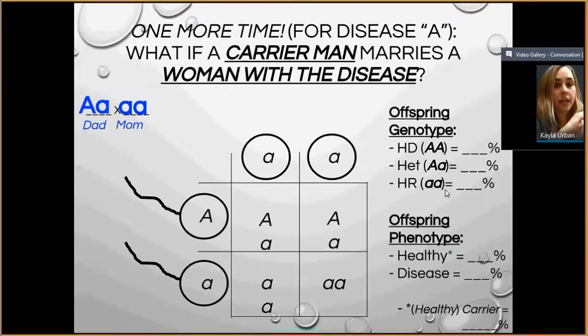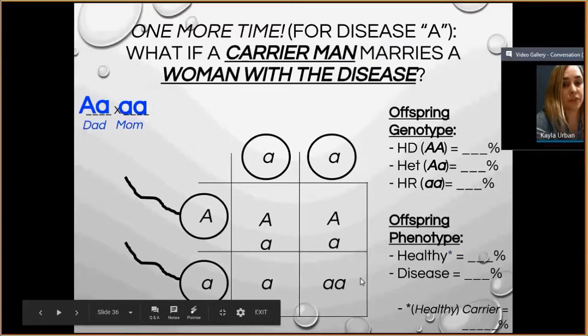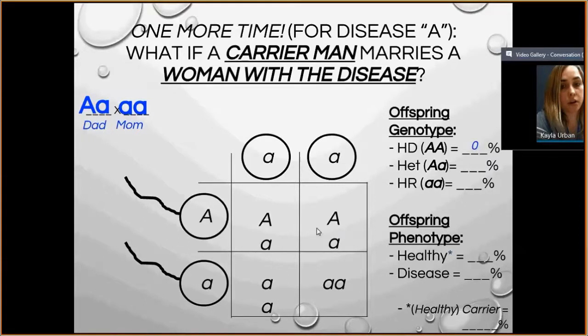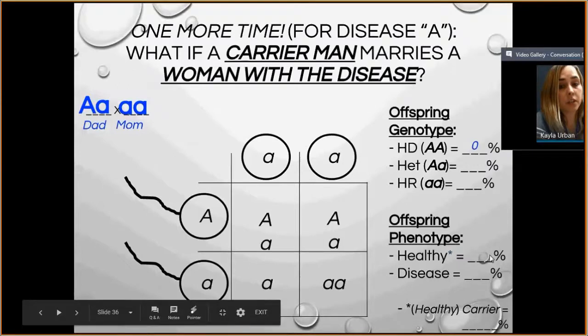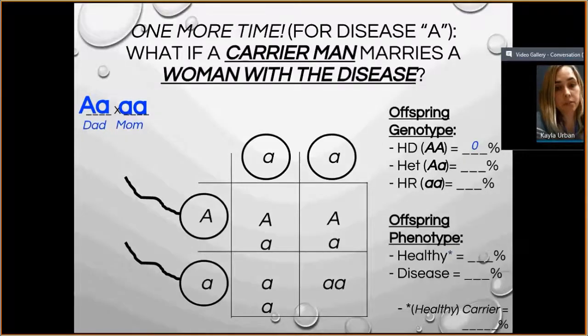So capital A, we've got nothing. That would be 0%. Capital A, little a, or heterozygous, we have these top 2 boxes that are capital A, little a. So that's 2 out of 4, that's 50%. Homozygous recessive, 2 out of 4, which is 50%. So what percent is healthy? The 2 that are heterozygous carriers, they are both healthy. So 2 out of 4 is 50%. The 2 that are diseased are these homozygous recessive ones, little a. So that's 2 out of 4, so that is going to be 50%.